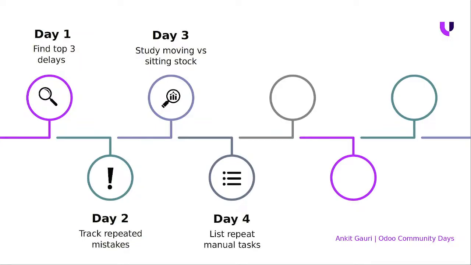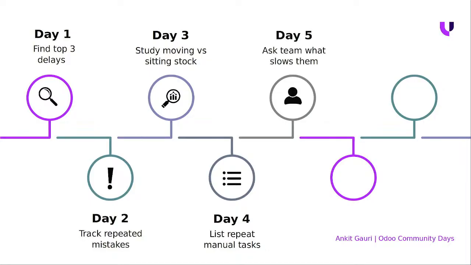And then list the repeat manual tasks, right? What are the things that are being done manually, right? Like, as I mentioned, manual stock counts, manual dispatch notes, manual credit notes. If those manual works have been going on, they need to note them down and see if there is a way to modify those things, right?